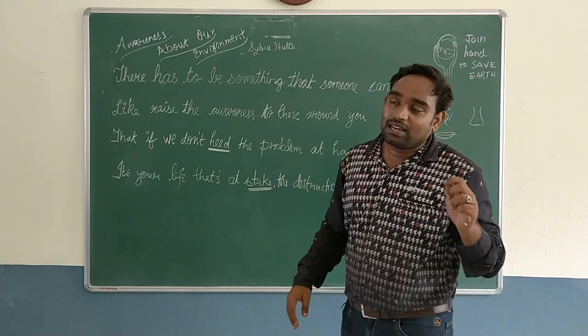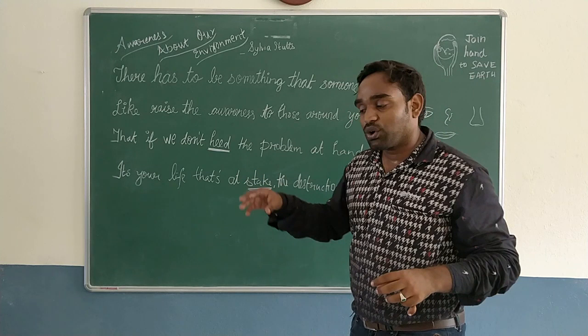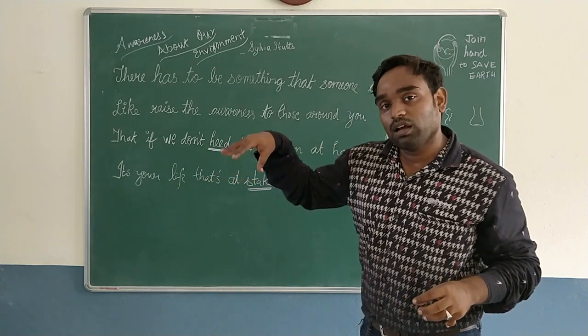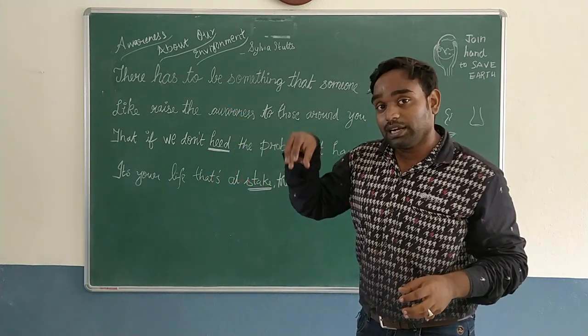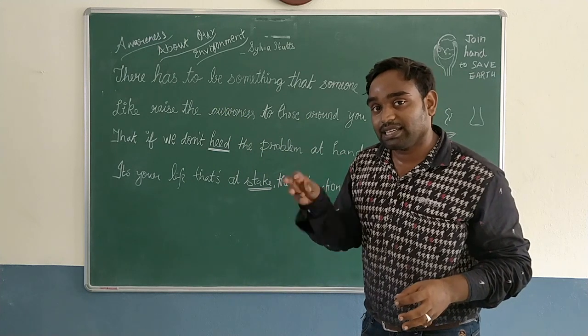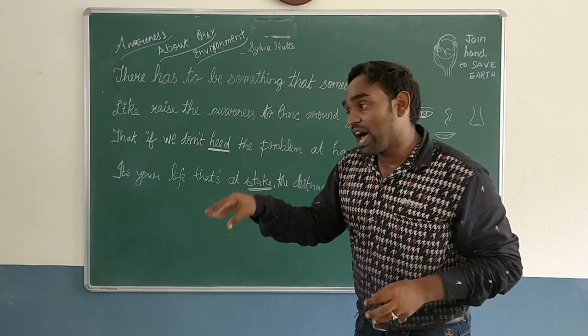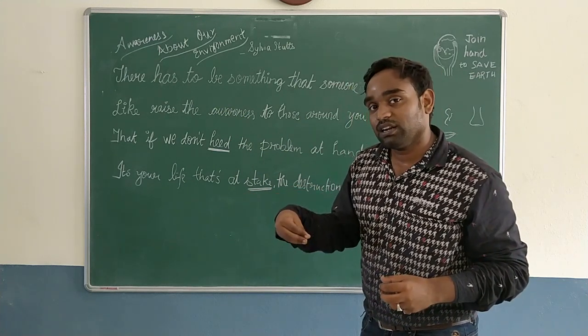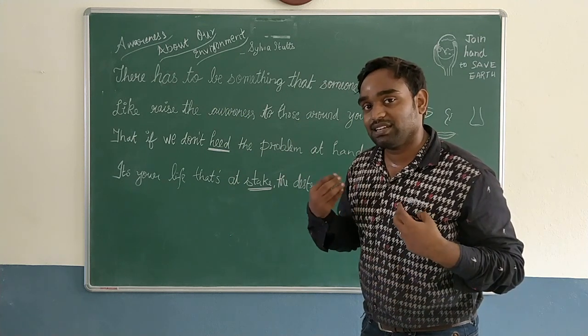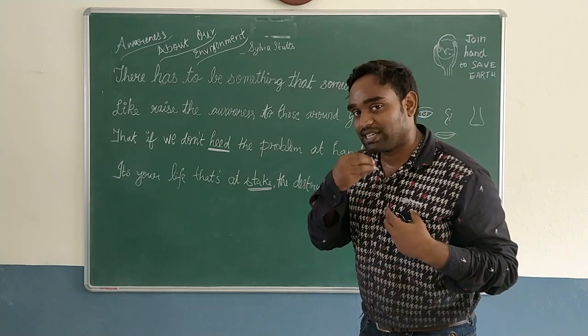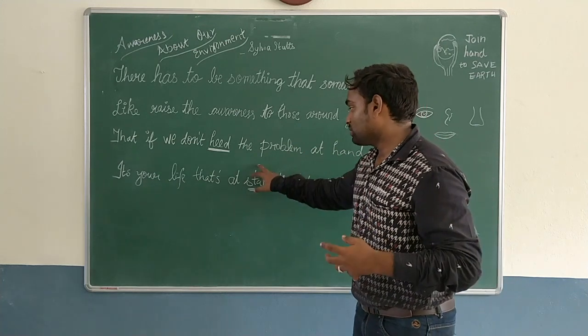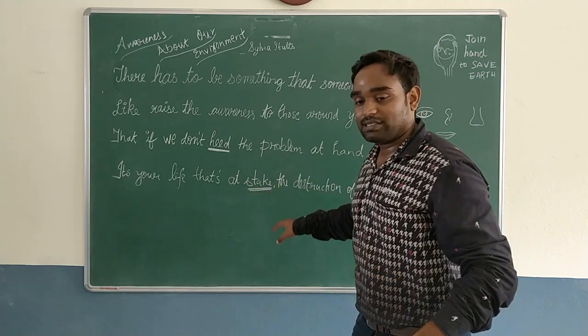See, in the second stanza we discussed crude oil being dumped into the ocean, that is eaten by the fish. That fish, if we eat, what will happen? We are risking our health. We are risking by taking a poison. Am I right? So stake means risk.